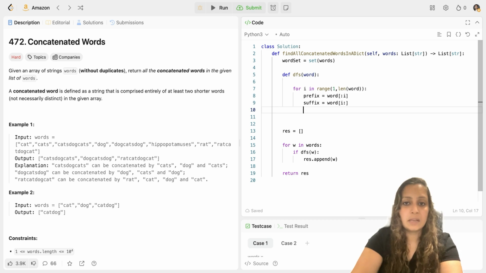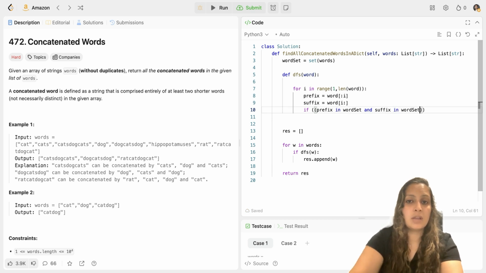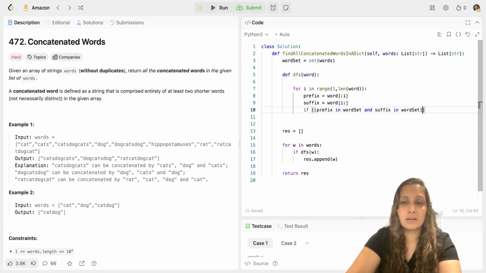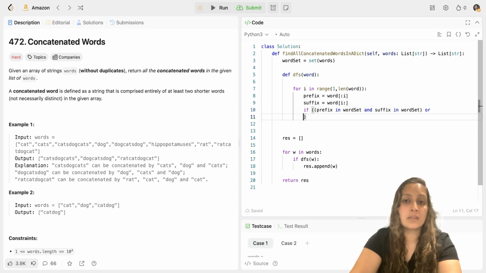So that way, now what would be the conditions when my DFS function will return true? If either my prefix is in the word set and my suffix is also in the word set. This is the simplistic situation. When both are there in your word set, then it is for sure true, and you can add it to your results. But say suppose your suffix is not in the word set.